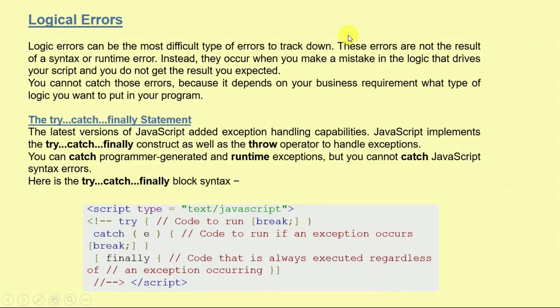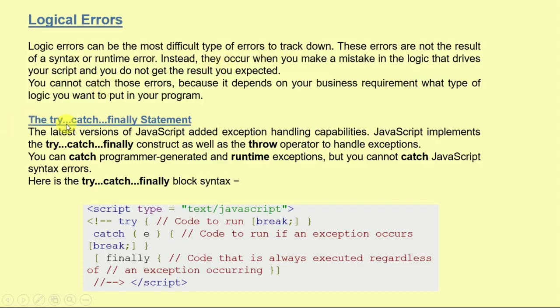Then we have logical error, which is the basic and most vital error that occurs in day-to-day programming in JavaScript, so we have to be very much aware of logical errors. A logical error can be the most difficult type of error to track down, because if there is an error in our logic, it is difficult to find in a long code. JavaScript code is very long and complex to understand when finding errors, so it can cause any kind of difficulty.